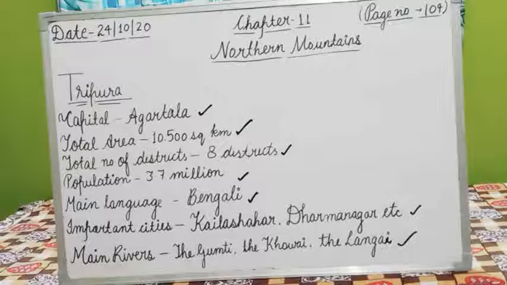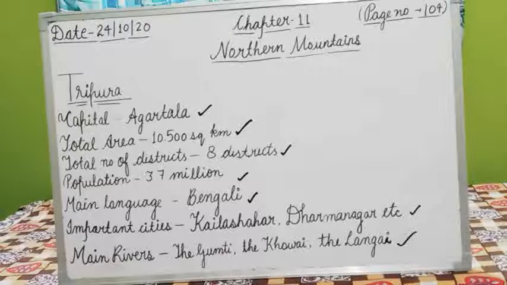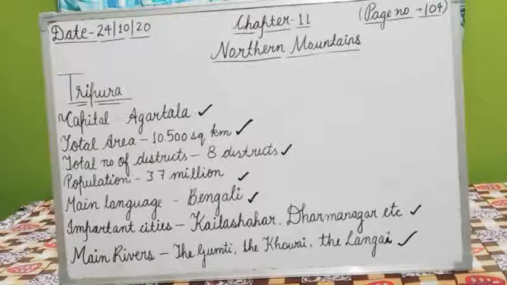Agartala is the second largest city in northeast of India. It has Ujjanta Palace, Tripura State Museum, etc. Whenever you go to visit Tripura state, you can visit Ujjanta Palace and Tripura State Museum. Tripura is one of the northeastern states of India. It is densely forested area, means we can find a large number of dense forest in the state of Tripura.